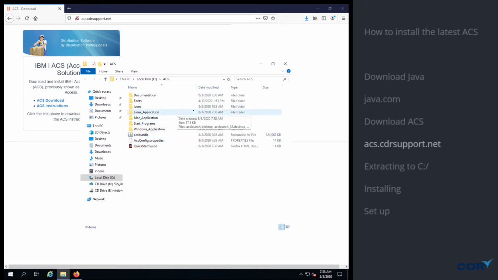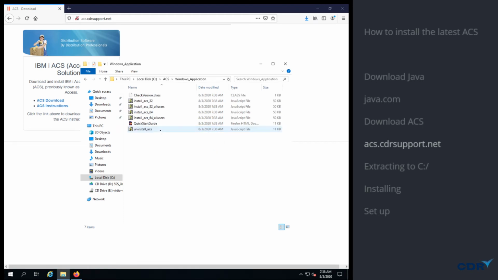So from here we will install. We will select Windows Applications and install ACS. I prefer the 32-bit just because a lot of customers may have a 32-bit or a 64-bit. 32 will work for 64, but 64 will only work on 64. So if you're unsure, 32 is the way to go.